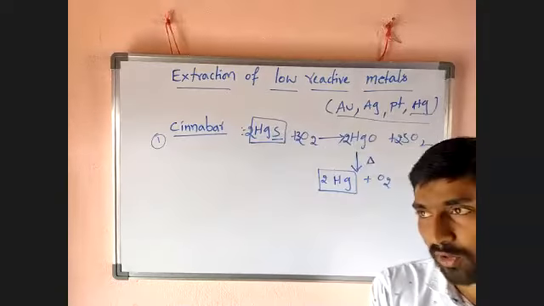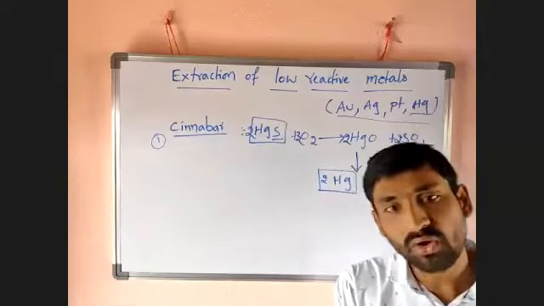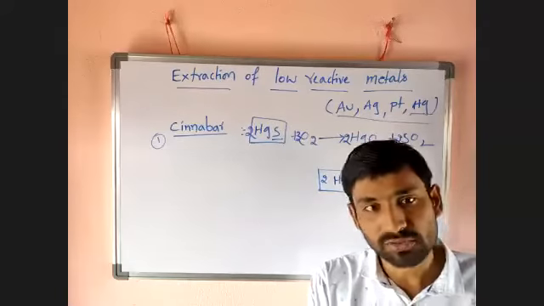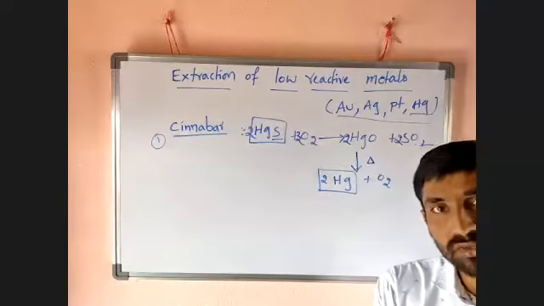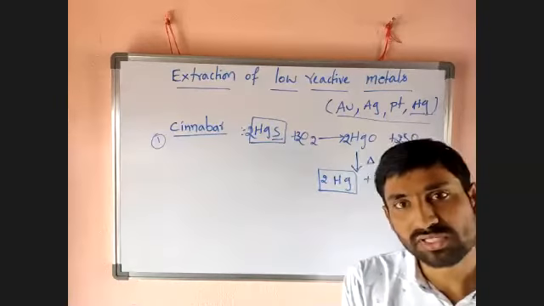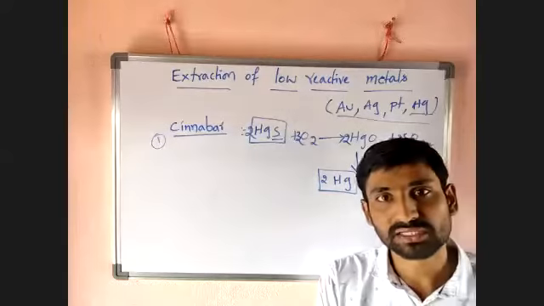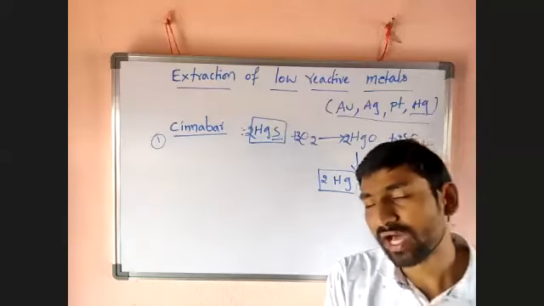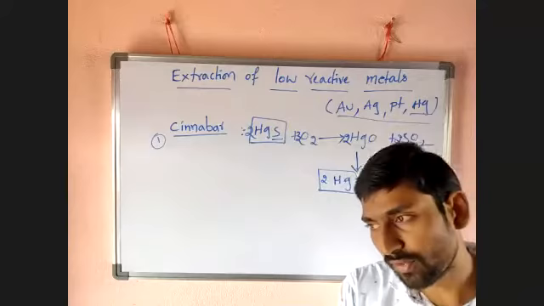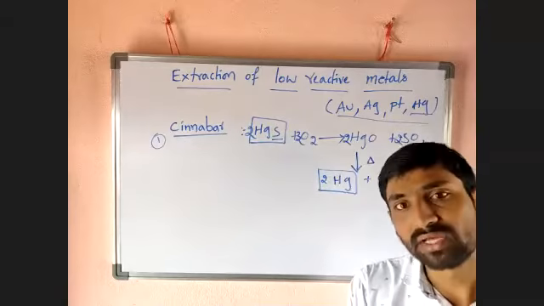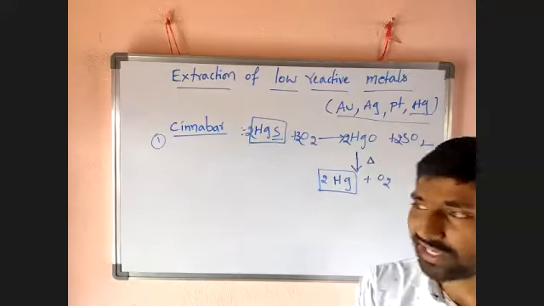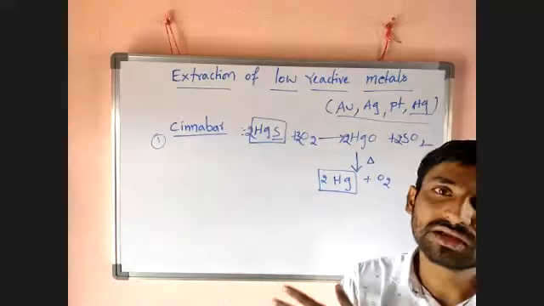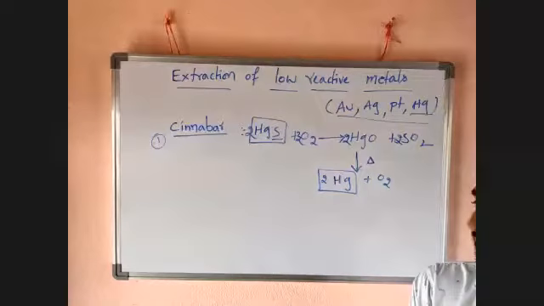Even though they are obtained as compounds, it is very easy to convert the compounds into original elements because they are low reactive. If they form any compound, it is very unstable. By very easy ways, we can again convert those compounds into the corresponding metals.